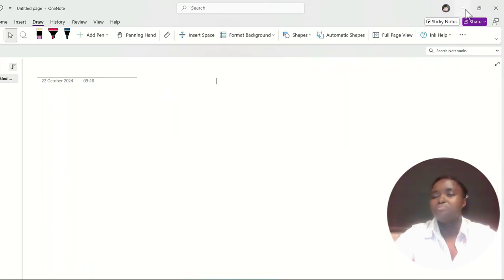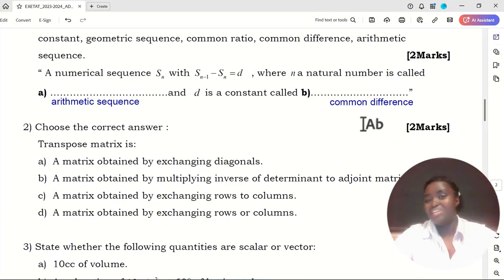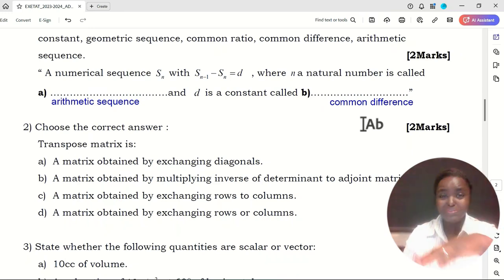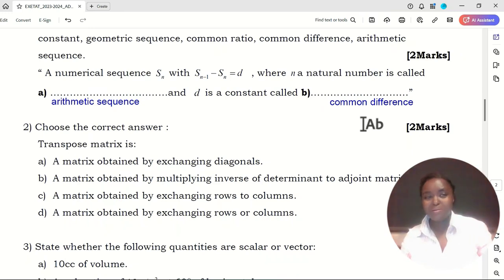Now, I'm not teaching anyway, so let's move on with the solutions. If you want me to talk more about these topics, write down in the comments and let me know that you want me to elaborate more about this topic. Otherwise, the solution for this question was that one. So let's move on to the second question.